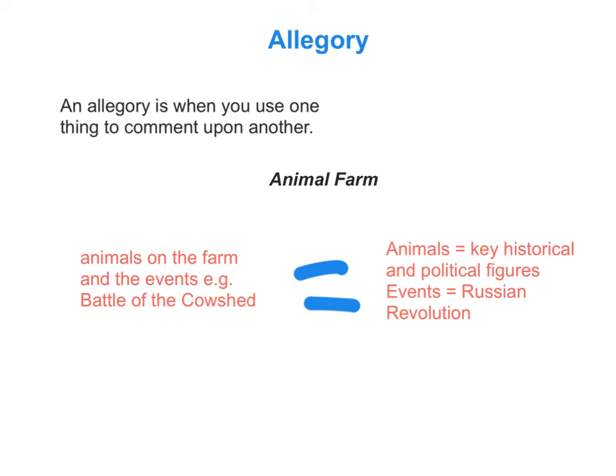As a result, the novella Animal Farm can be seen as an allegory. An allegory is when you use one thing to comment upon another. In this example, George Orwell uses the animals on the farm and the events that occur, such as the Battle of the Cowshed, to reflect the Russian Revolution. The animals on the farm are therefore representative of the key historical and political figures involved, those of whom we've looked at, such as Leon Trotsky, Stalin, and Lenin. And the events that occur in the novella reflect those that occurred in the Russian Revolution.